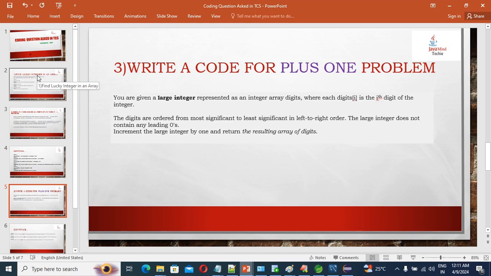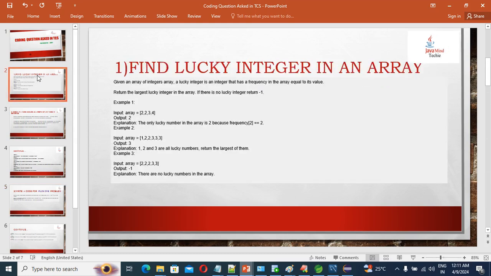So what is our first question? Find lucky integer in a given array, guys. See guys, concentrate, be focused. First they will give a statement like this: given an integer array. And guys, first I will explain what a lucky integer is. A lucky integer is an integer that has a frequency in the array equal to its value. The frequency of an element in the array is equal to its value. Return the largest lucky integer in the array. If there is no lucky integer, return -1.